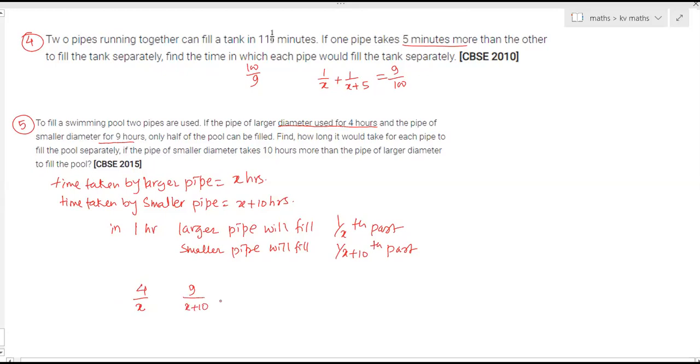Altogether, how much part of the tank have they filled? Half of the full. Half tank. So it is equal to half. Equation clear to you? Yes, ma'am. Then solve it.